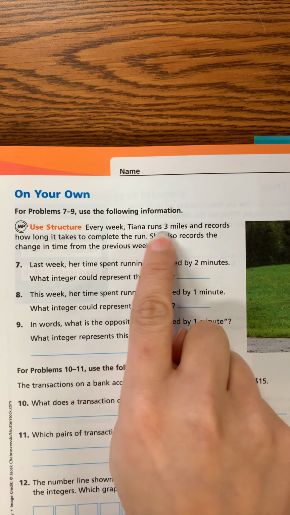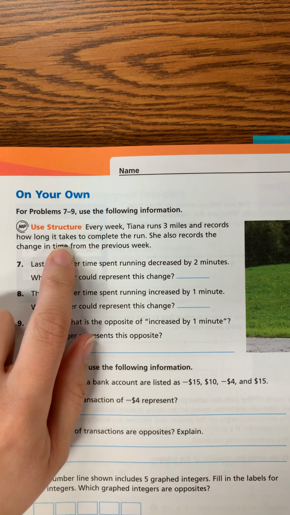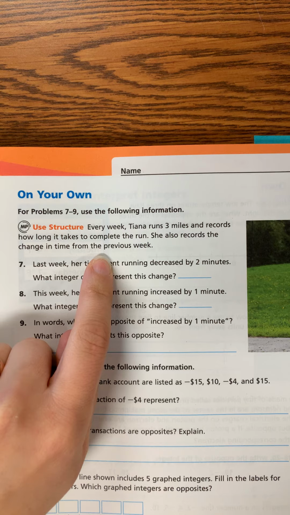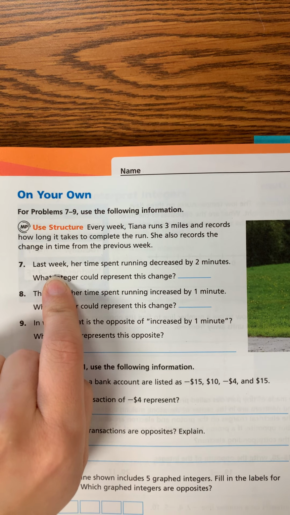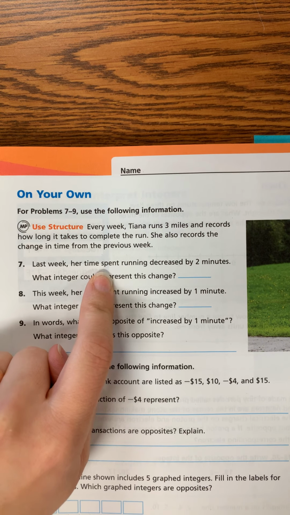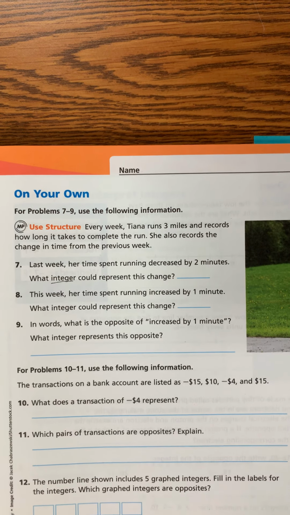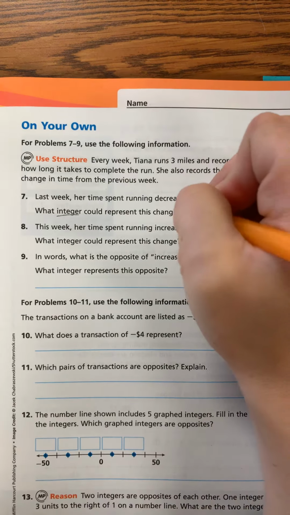Every week, Tiana runs 3 miles and records how long it takes to complete the run. She also records the change in time from the previous week. Last week, her time spent running decreased by 2 minutes. What integer could represent this change? Well, if it decreased by 2 minutes, that would be a -2.